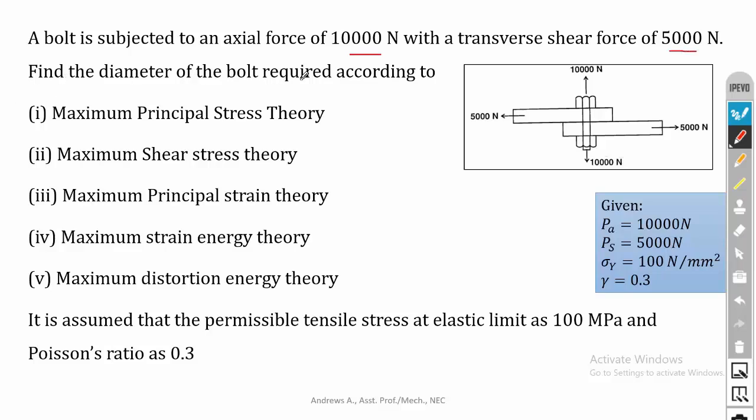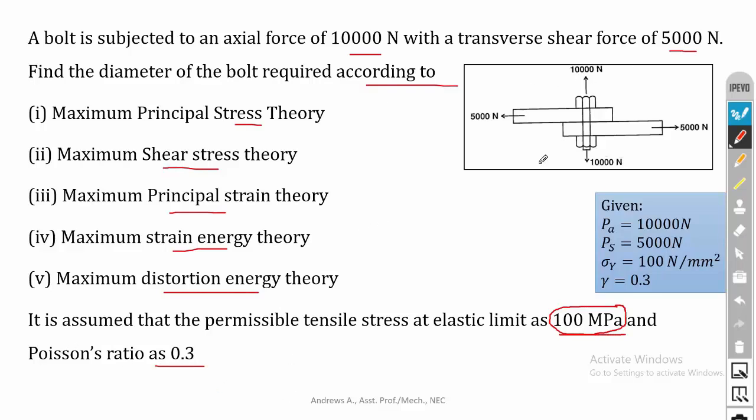Find the diameter of the bolt required according to maximum principal stress theory, maximum shear stress theory, maximum principal strain theory, maximum strain energy theory, and finally maximum distortion energy theory. It is assumed that the permissible tensile stress at elastic limit is 100 megapascal, that is nothing but sigma y is equal to 100 Newton per mm square, and Poisson ratio as 0.3.